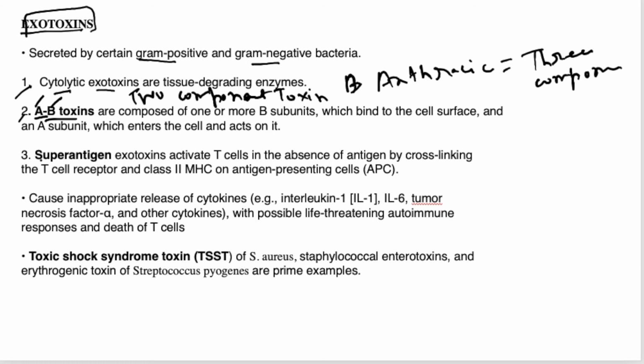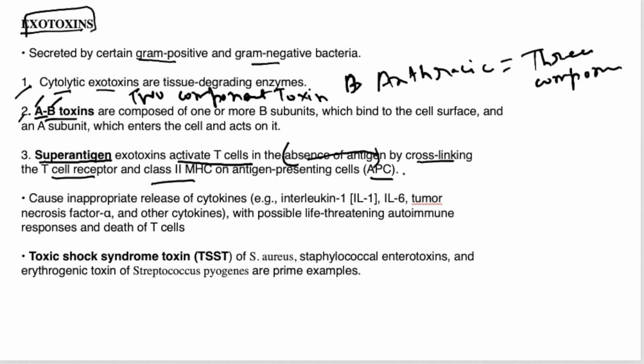Then we have superantigens. Superantigens are exotoxins which can activate T cells even in the absence of the antigen by cross-linking the T cell receptor and class 2 major histocompatibility complex on antigen presenting cells like macrophages and dendritic cells.